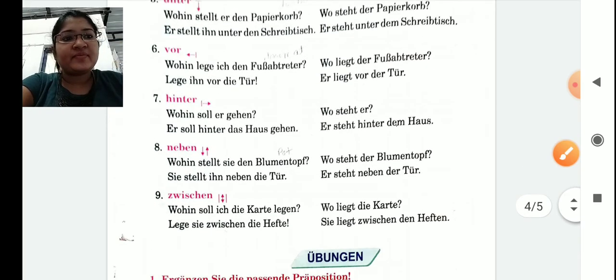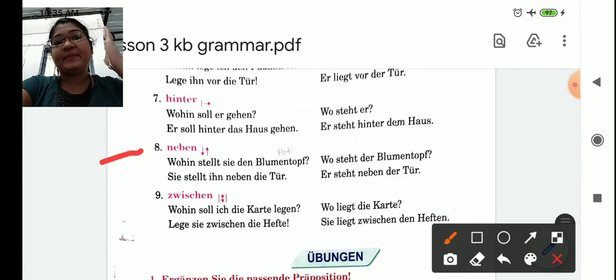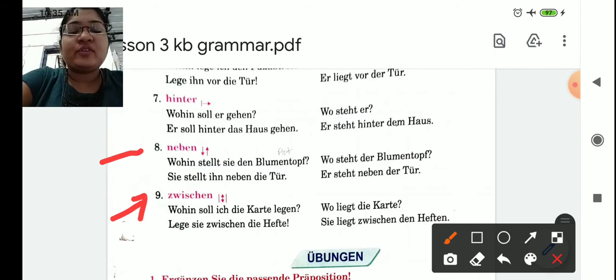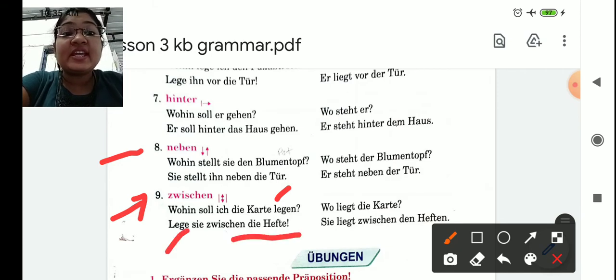And neben, beside or near. And zwischen means in between. Now let's see an example of zwischen. Wohin soll ich die Karte legen? Where should I keep the cards? The answer will be: Lege sie zwischen die Hefte. Keep it between the books.